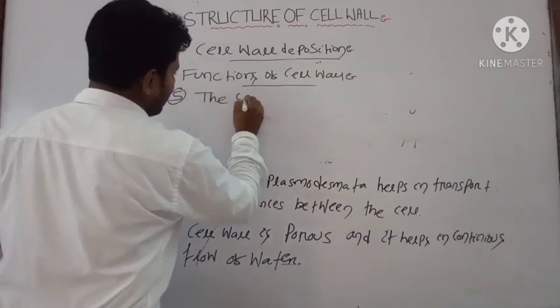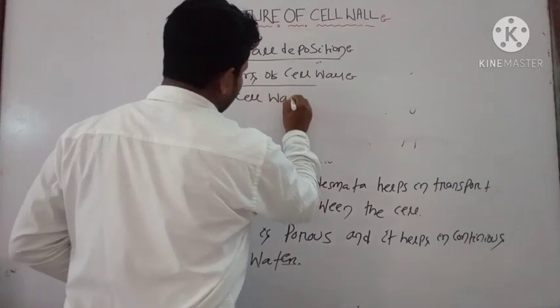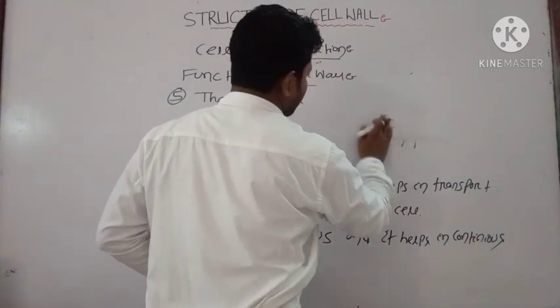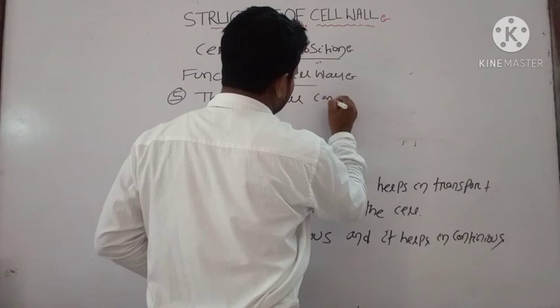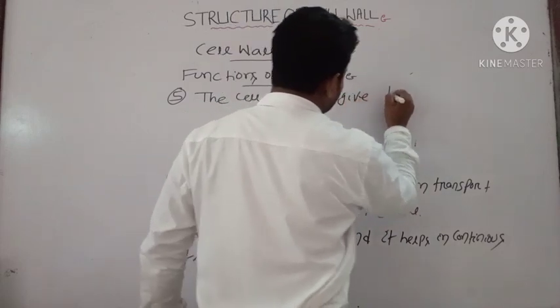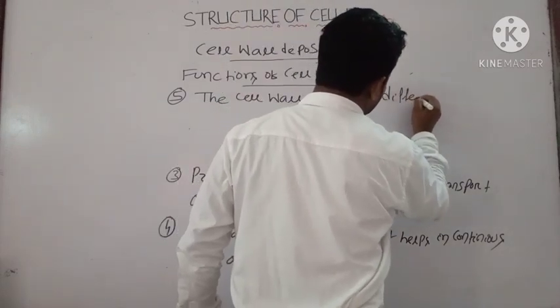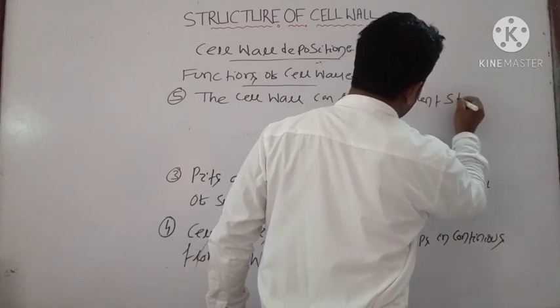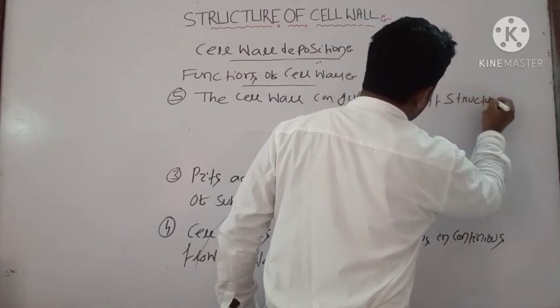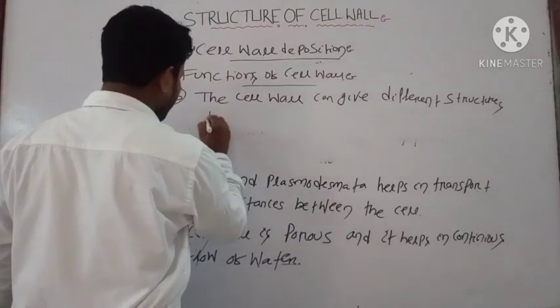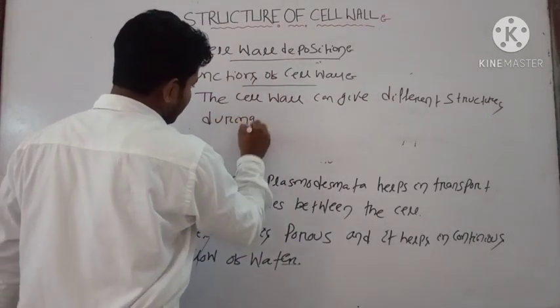Then the next point is the cell wall can give rise to different structures during cell division.